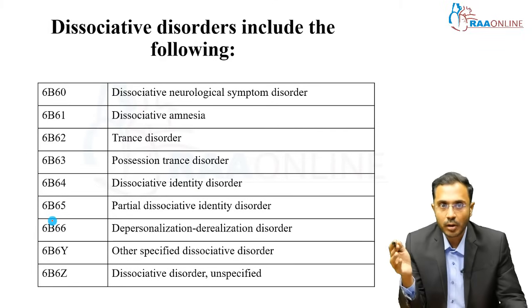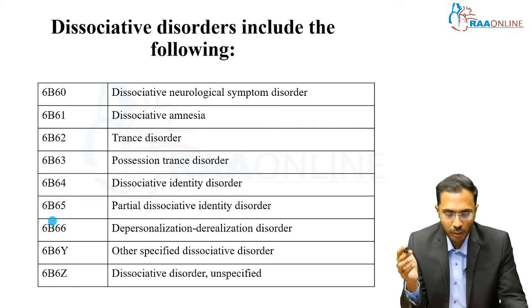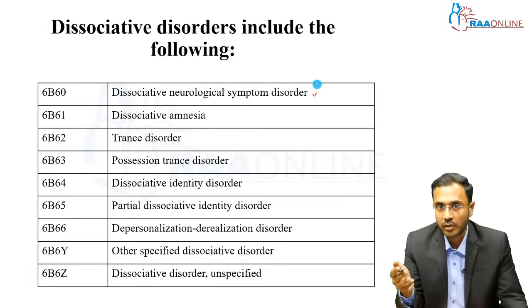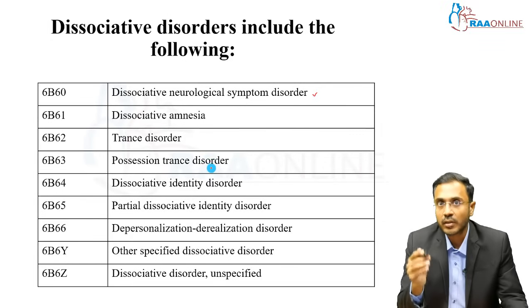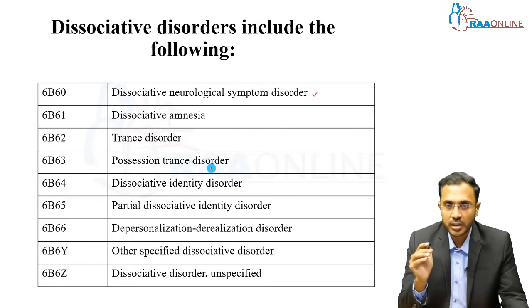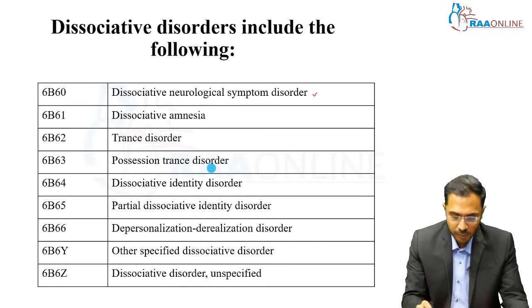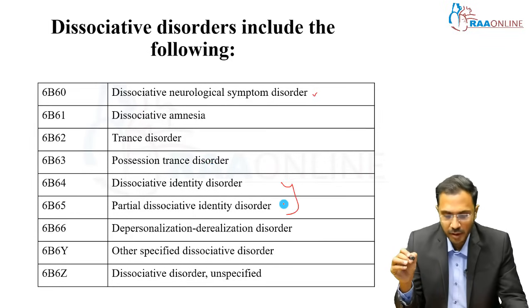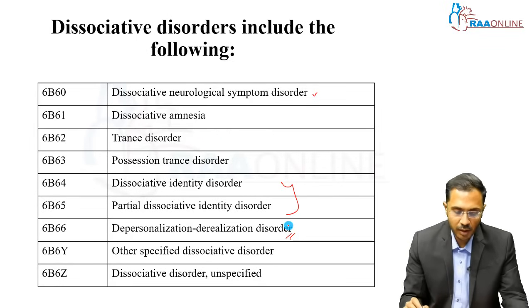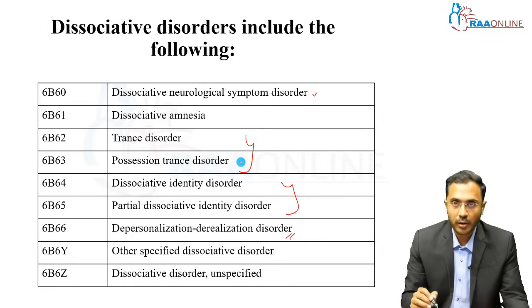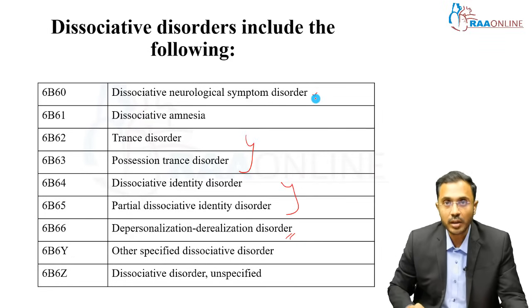As per ICD-11, what are all the dissociative disorders? Most commonly what we see in children is dissociative neurological disorders, commonly non-epileptiform seizures and other neurological disorders. Dissociative amnesia, that is memory loss. Trance and possession disorder, sometimes it is trance or sometimes it is possession. Dissociative identity disorder and partial dissociative identity disorder, which in olden terms is called multiple personality disorder. Depersonalization and derealization disorder. So these are the types of dissociative disorders. Most common is dissociative neurological disorder.